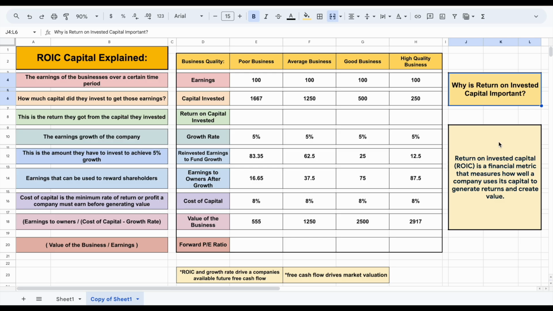Now, before we even start, we have to understand, why is return on invested capital important and what is it? Well, return on invested capital is simply a financial metric that measures how well a company uses its capital to generate returns and create value. Now, when we say create value, what does that mean?